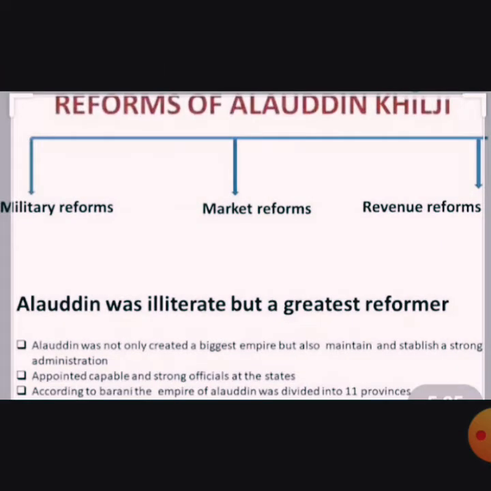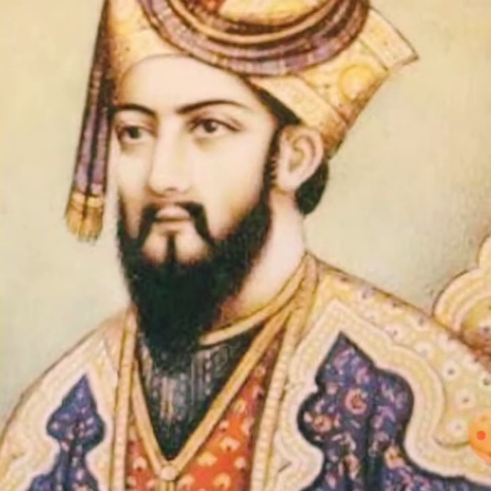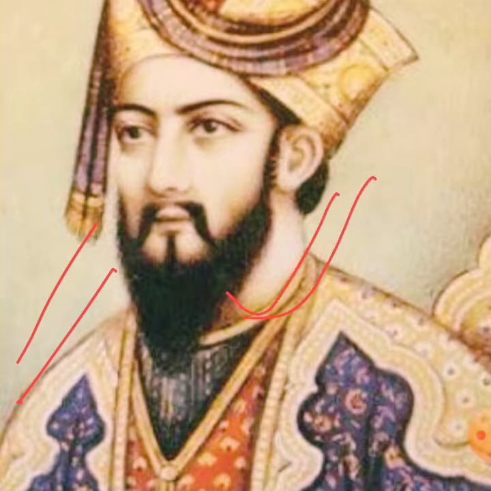Now let us see about Alauddin Khilji. See, this is Alauddin Khilji. Alauddin Khilji was the son-in-law of जलालुद्दीन खिलजी. जो सबसे पहले फाउंडर थे, हमने जिसकी बात करी थी, वो जलालुद्दीन खिलजी के दामाद, means son-in-law थे. He killed his father-in-law Jalaluddin Khilji to sit on the throne. वो राजगद्दी के ऊपर बैठना चाहते थे, इसलिए इन्होंने खुद अपने फादर इन लॉ की डेथ कर दी थी.